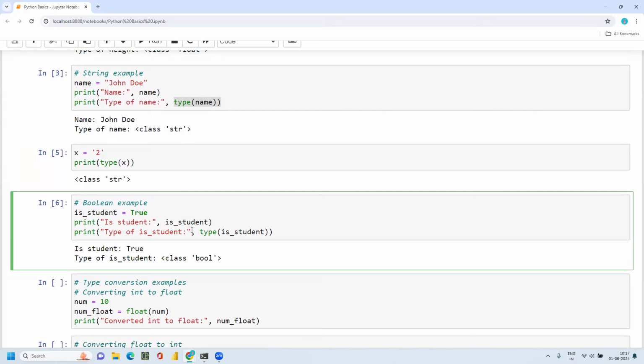So print is student. I'm just printing the above condition. I'm assigning a true value to is student, and I'm checking what is the data type of this variable. So I'm getting an output as boolean.